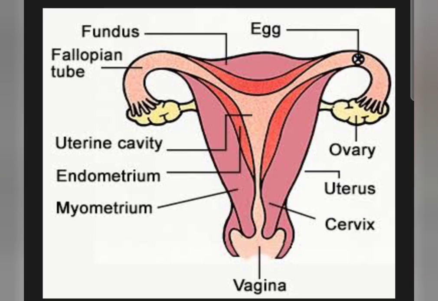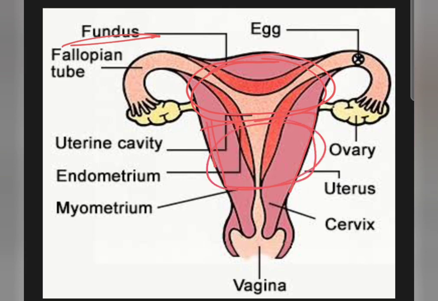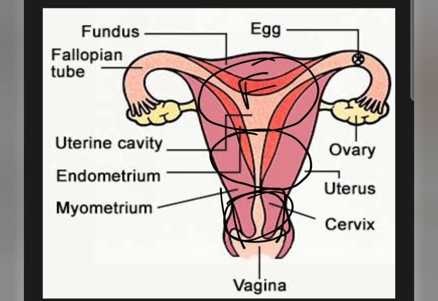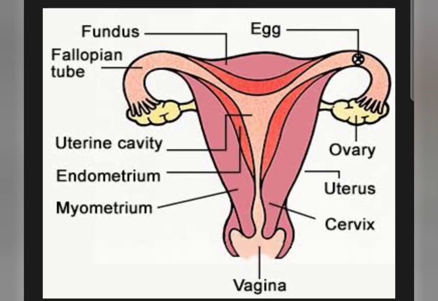The three parts of the uterus are: the first top portion is the fundus. As you can see, it is mentioned here, the top broad portion of the uterus is known as the fundus. Next comes this portion, the body. Let me pick a different color, then you will be able to understand. This portion is the fundus, next this portion is the body, and next here is the cervix. So fundus, body and cervix. I hope this portion is clear to you all, the demarcation of the uterus.